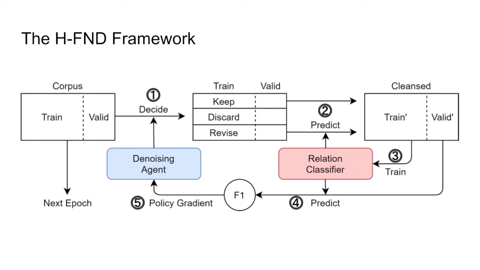We use reinforcement learning to update the denoising agent. In each epoch, the agent generates actions on every negative sample in the training and validation set. Then the classifier predicts a new label for those samples that are tagged as revised for both datasets. Then the classifier is trained on the training set and evaluated on the validation set. The F1 score is used as the reward to update the denoising agent.